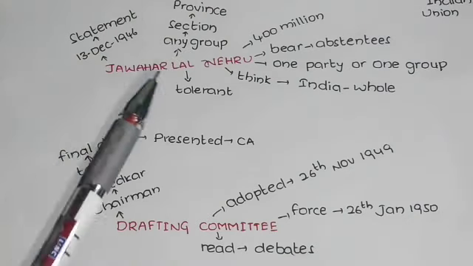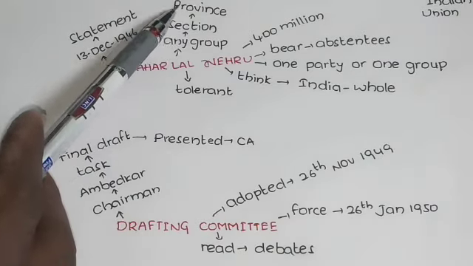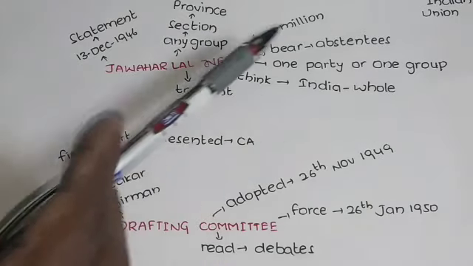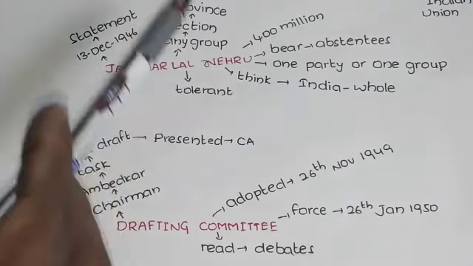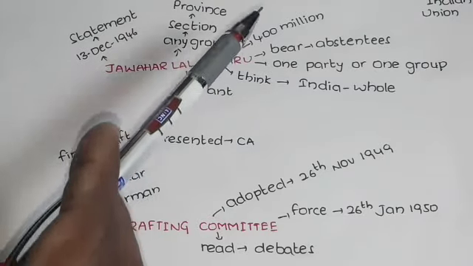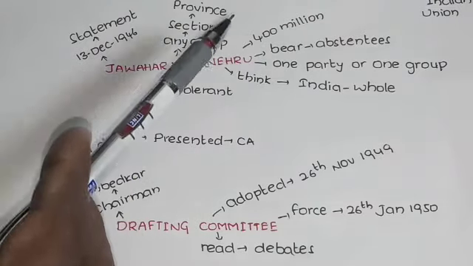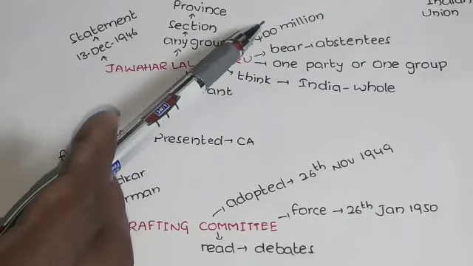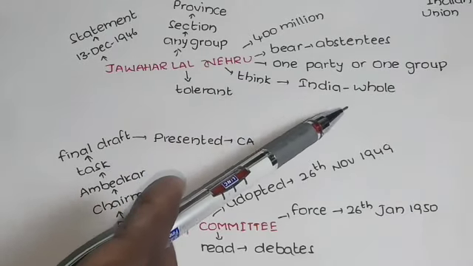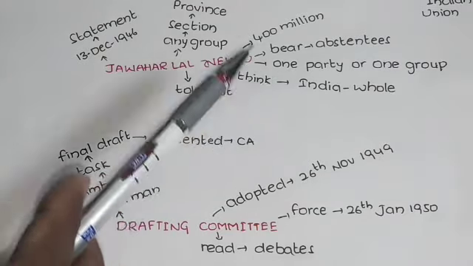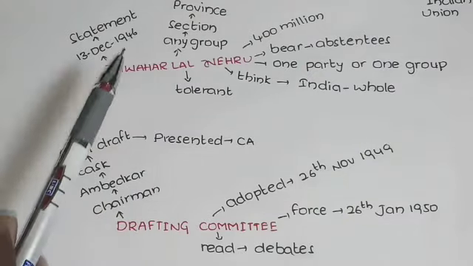So the conclusion is that the constitution should not be favorable to any group or section or province or any party. They should think about the absentees, those who are not in front of them. Their expectations and requirements they should keep in mind while preparing it, and it should reflect the 400 million people of India. They should think of India as a whole, not as one community or one region or one caste. That is the statement he gave on the 13th December 1946.